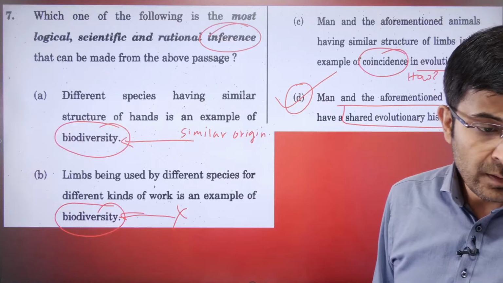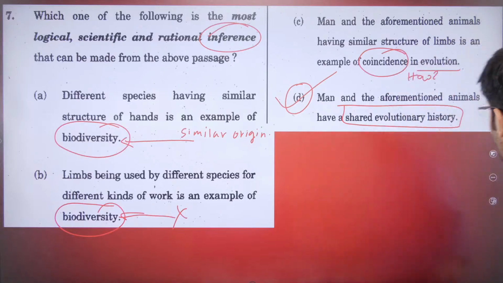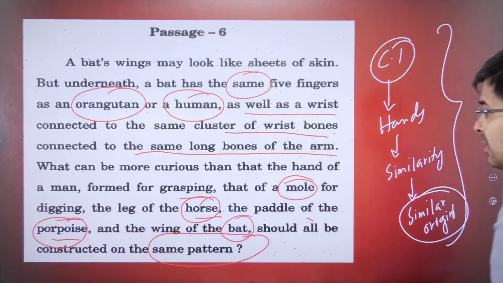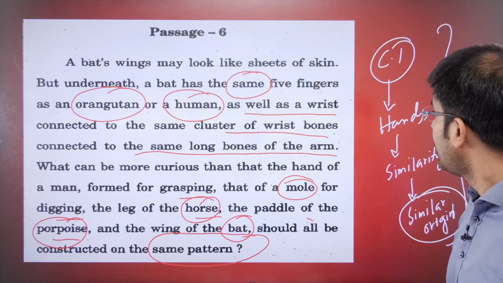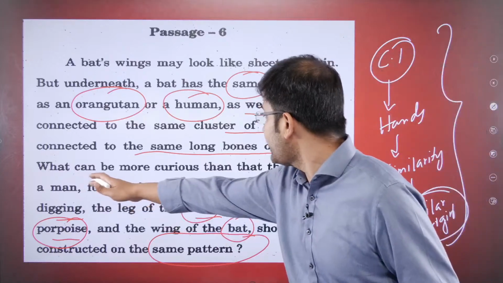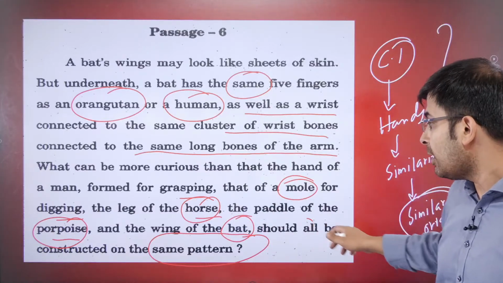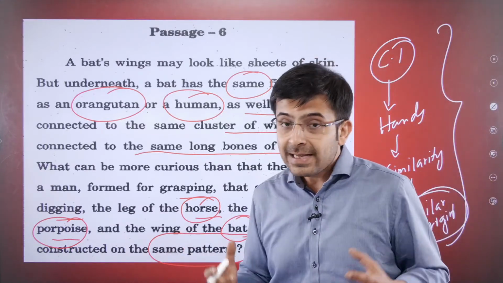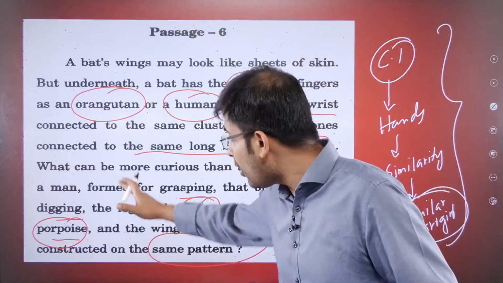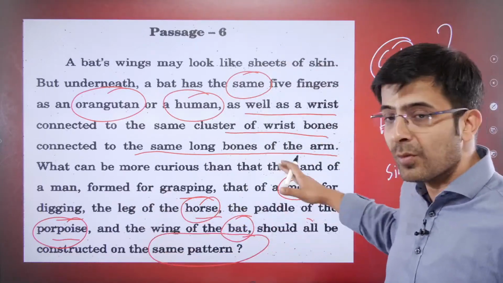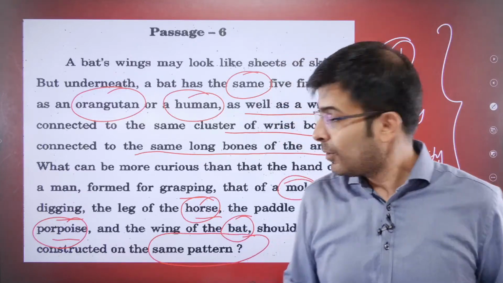Good answer. Mallikarjun, should all be constructed in some manner means what, sir? Okay, let's have a look. Look at the sentence first, Mallikarjun. So the sentence begins here. What can be more curious than all of these examples should all be constructed on the same pattern? Is it not surprising? Is essentially what the author is asking you. Is it not surprising that all of these examples, the porpoise, the horse, the mole, the bat, all of us show some sort of similarities? This is what he's saying, no?